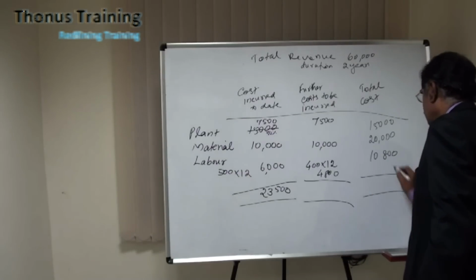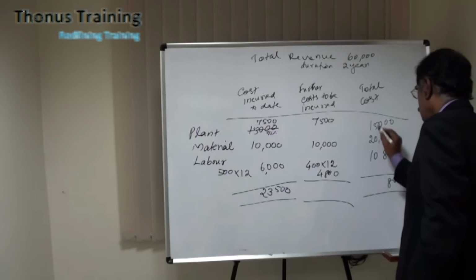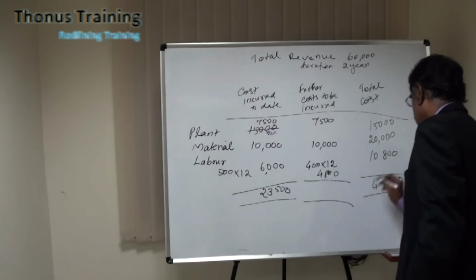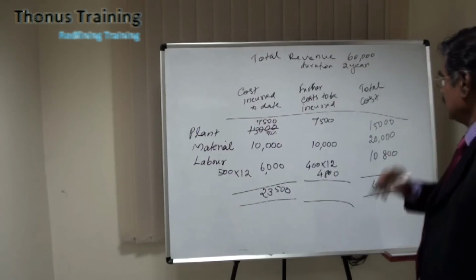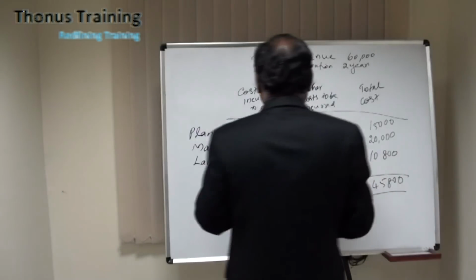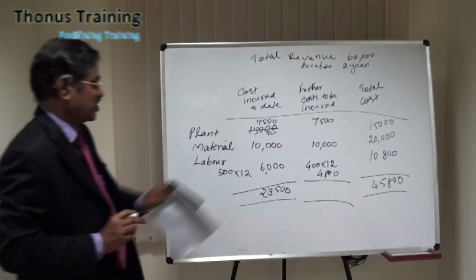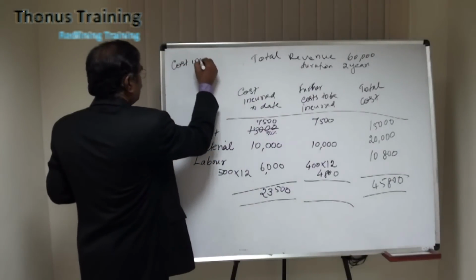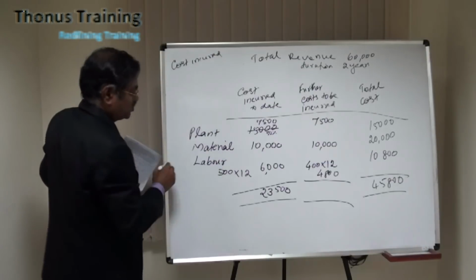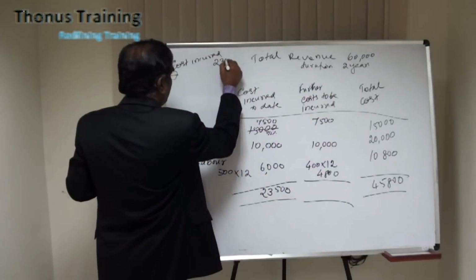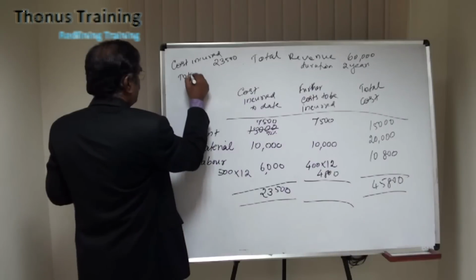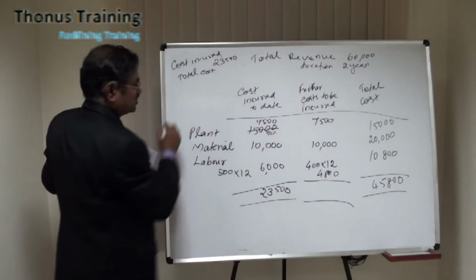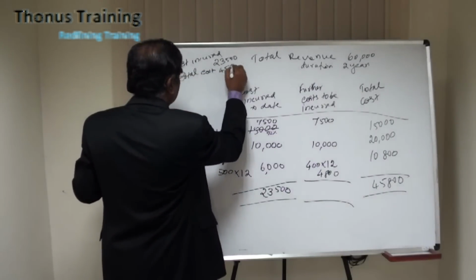So the total cost comes to 45,800. Now, this information is required for us. Cost incurred to date comes to 23,500. Total cost is 45,800.